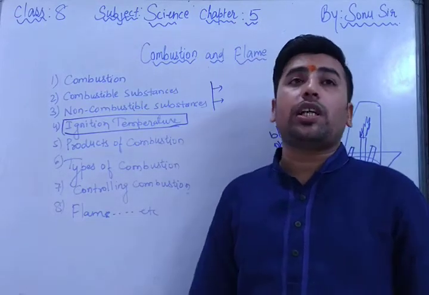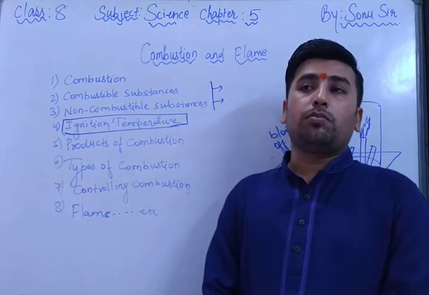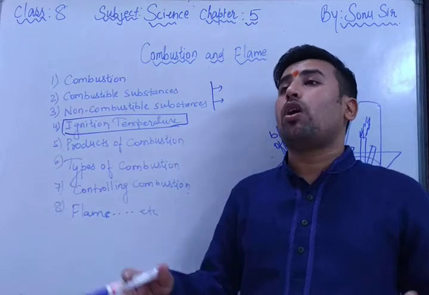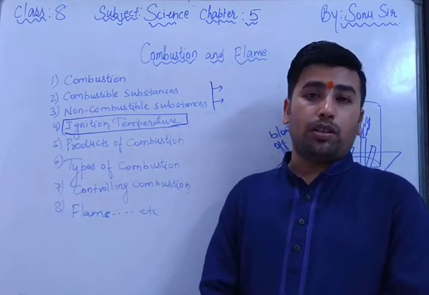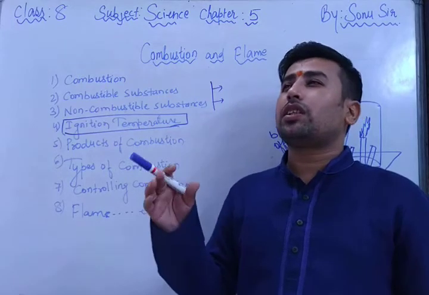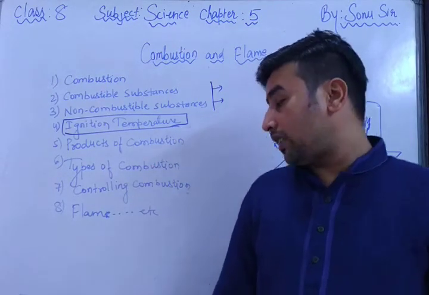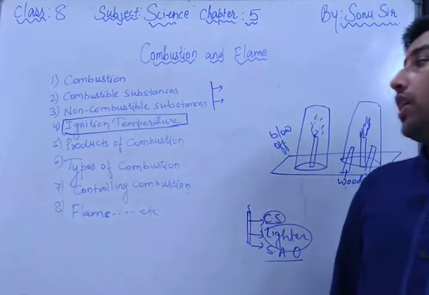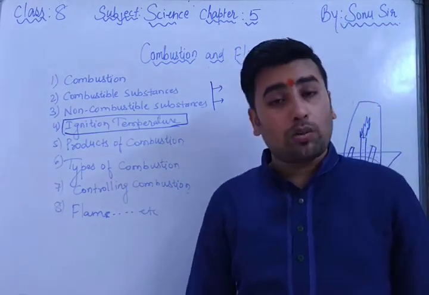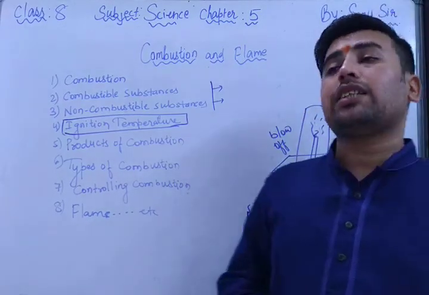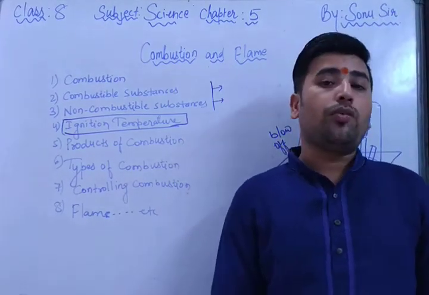If there is no sufficient amount of oxygen, the substance will not burn. You might have seen in the village that when wooden blocks are wet, they do not burn and keep giving smoke because of the lack of oxygen. Got it? So these three things are very important for burning. First is fuel, second is the means by which we can ignite that substance, and third is a sufficient amount of oxygen.